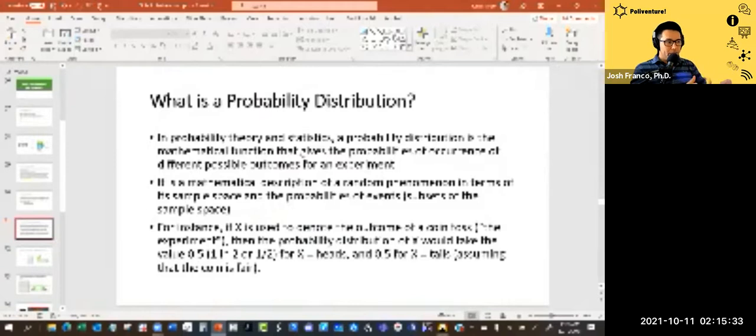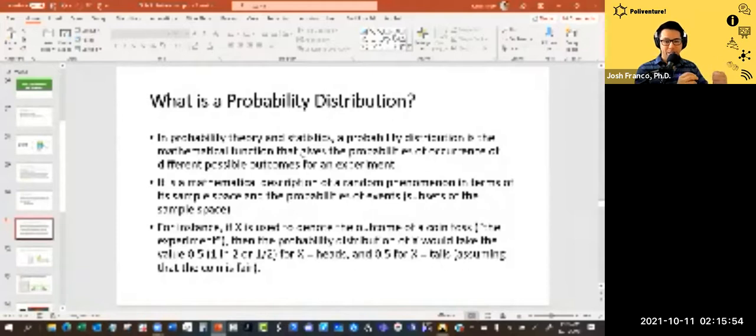So this next idea is the probability distribution. If you've taken a Math 160 or Sci 215 or other types of statistics course, you probably heard of probability distribution. So let's just introduce it again for those who may have not taken those courses yet. In probability theory and statistics, a probability distribution is the mathematical function that gives the probabilities of occurrence of different possible outcomes for an experiment.